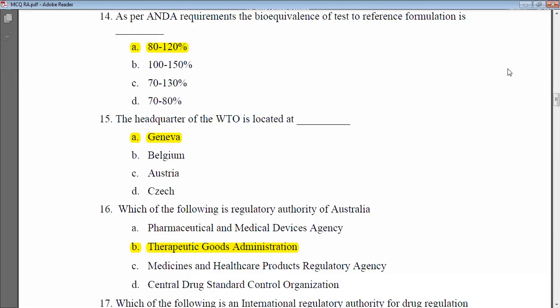The different options are 80 to 120%, 100 to 150%, 70 to 130%, 70 to 80%. Out of these, the correct answer is 80 to 120%. So 80 to 120% is the bioequivalence of test to the reference formulation as per ANDA.